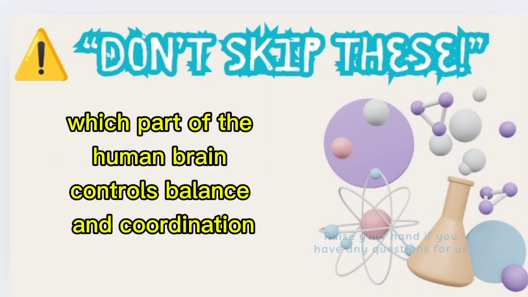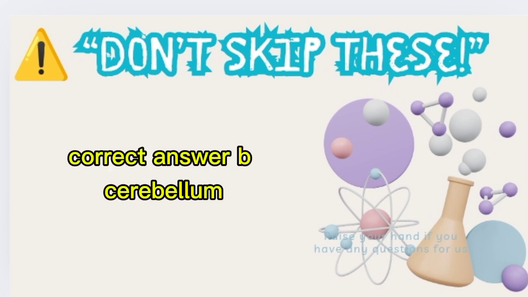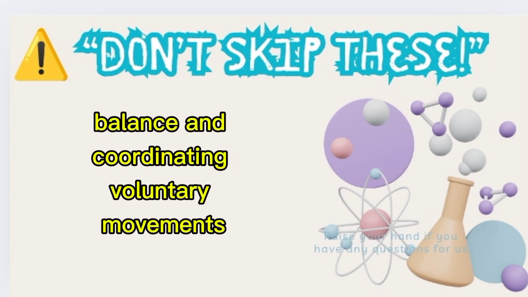Question 250. Which part of the human brain controls balance and coordination? A, cerebrum, B, cerebellum, C, brainstem. Correct answer, B, cerebellum. Explanation: the cerebellum is responsible for maintaining posture, balance, and coordinating voluntary movements.